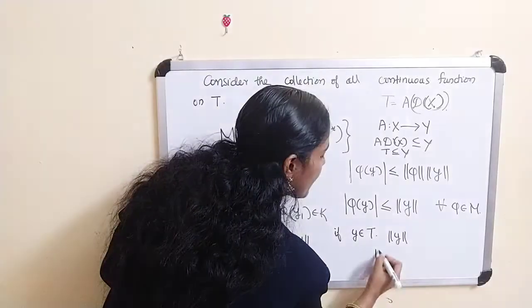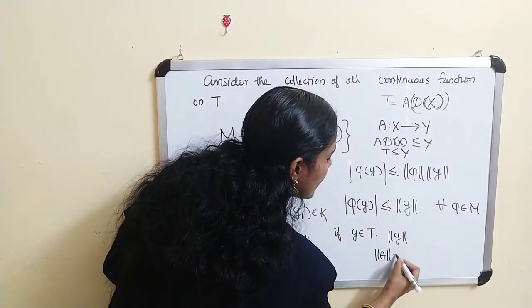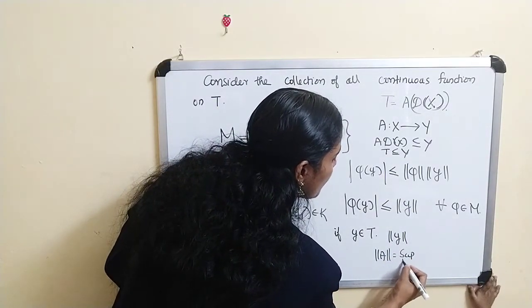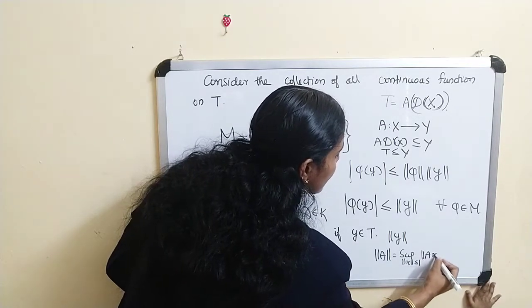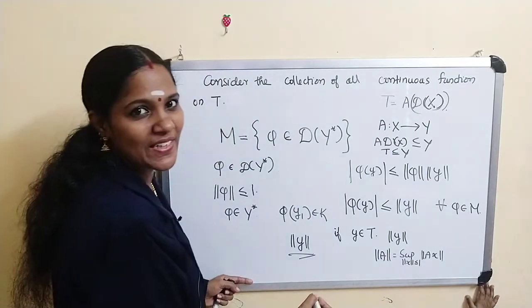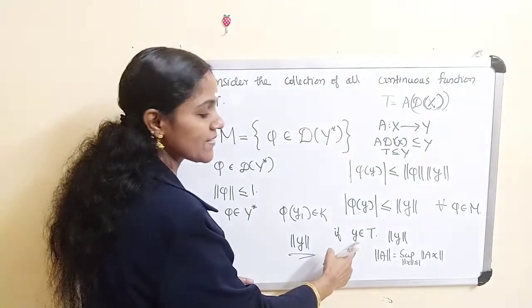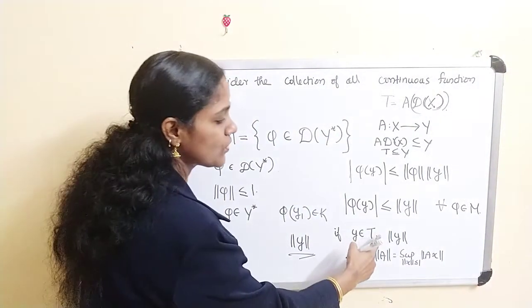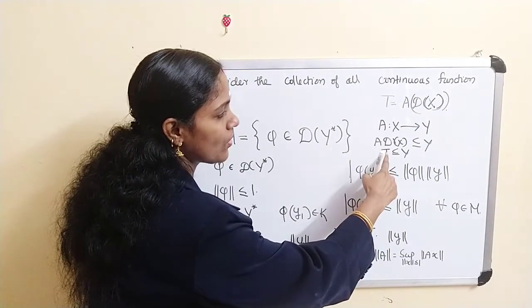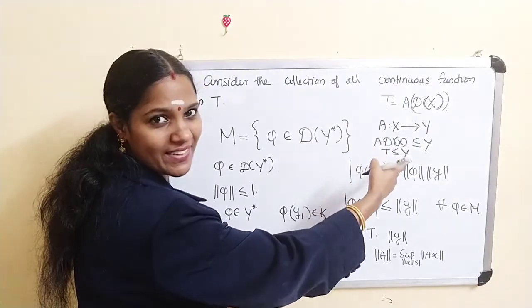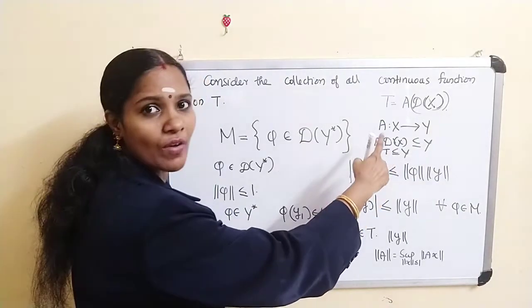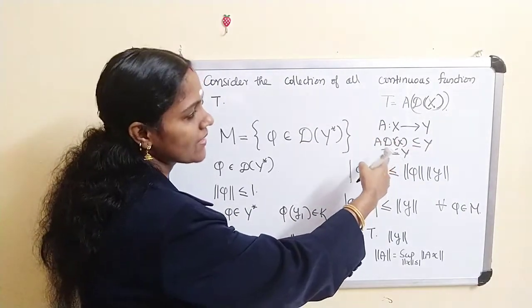Clearly, what is the norm of A? Norm of A is the supremum over norm of x less than or equal to 1 of norm of Ax. Therefore, if you consider y belonging to T, actually y belongs to A dx. Y belongs to T means y belongs to A dx.